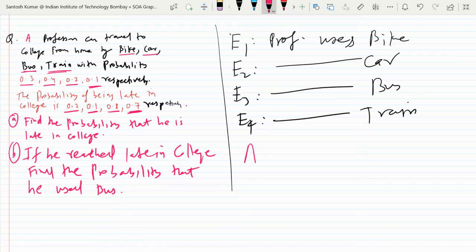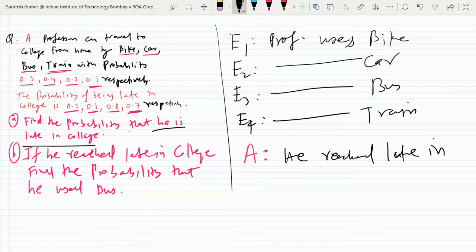Now you name event A as, or you can name something new also. So I name A the event as what they asked in part A: probability that he is late in the college, or he reached late in college. Okay.